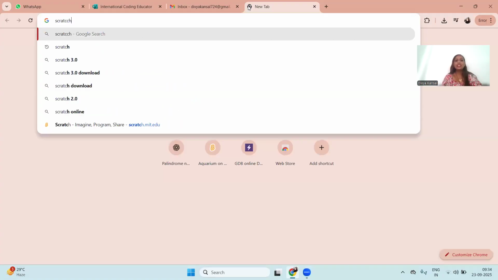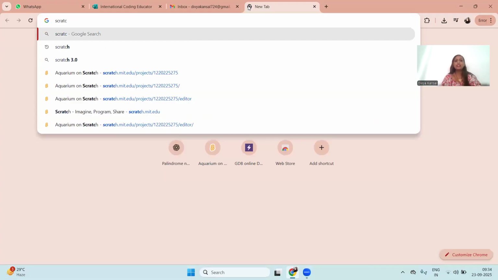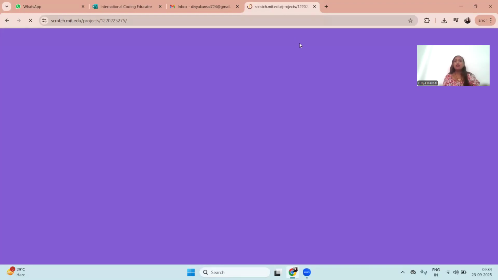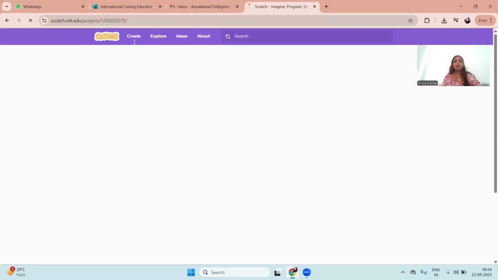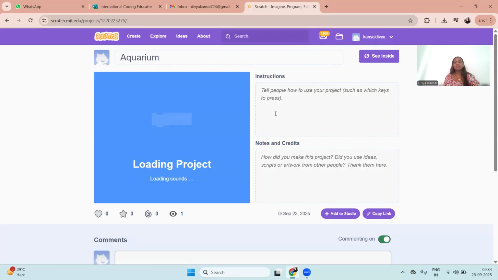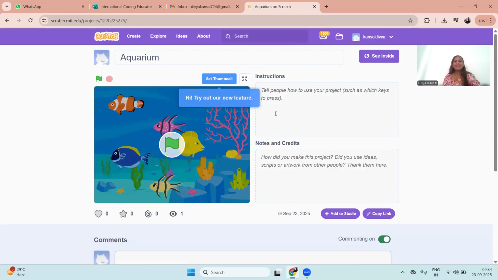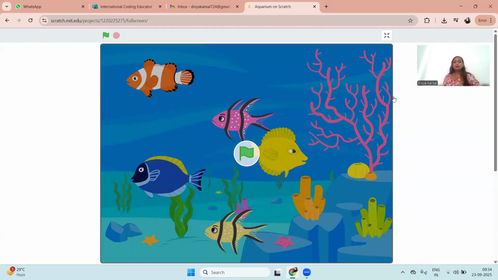So, in today's class, we are going to make a game using Scratch. Have you ever heard about the Scratch platform? No. Okay. Let me quickly show you something very interesting. We can make many exciting games, animations, applications using Scratch. Can you tell me what you see on my screen?